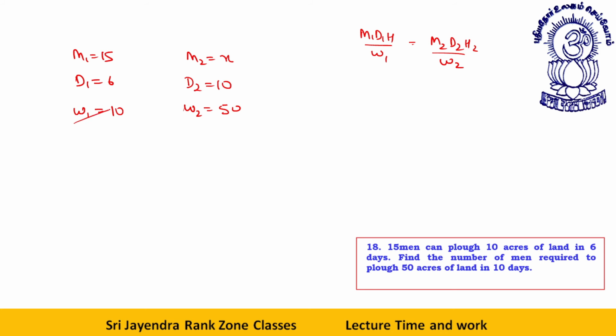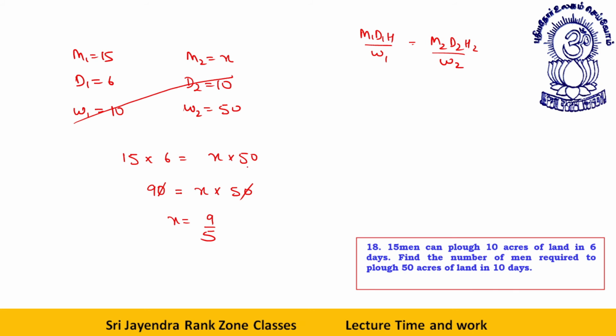See, students, first of all, you can cancel this value from here. Now 15 into 6 is equal to X into 50. Okay, this becomes 90 if I'm not making a mistake. X into 50, zero to zero cancel, so X comes out to be 9 by 5. Okay, dear students, 15 men can plow 10 acres of land in 6 days. 15, 10, 6. Number of men required to plow 50 acres of land in 10 days. So this is your answer, dear students. Whatever the question is, this will be your answer.